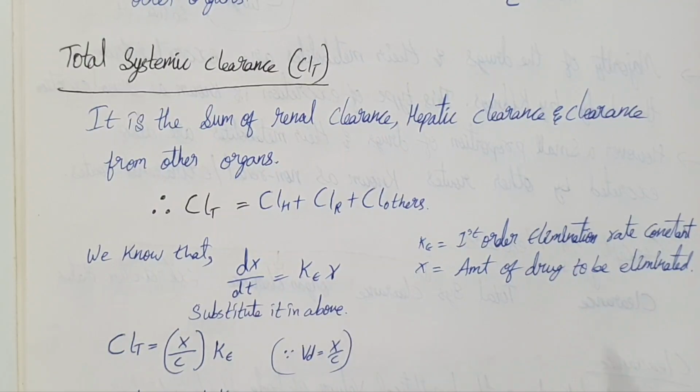So overall clearance represents the body's ability to eliminate the drug.